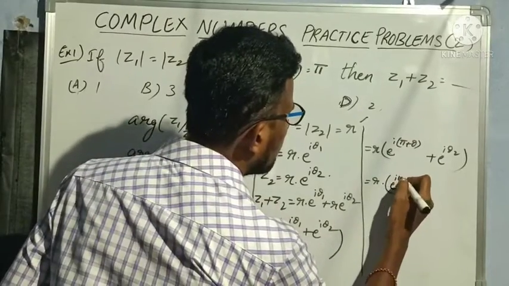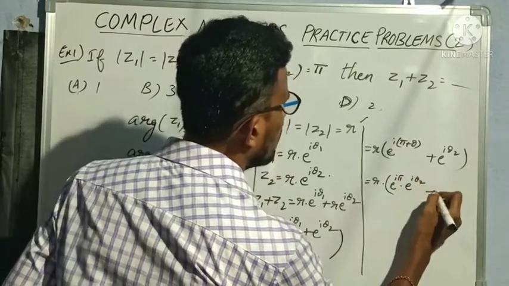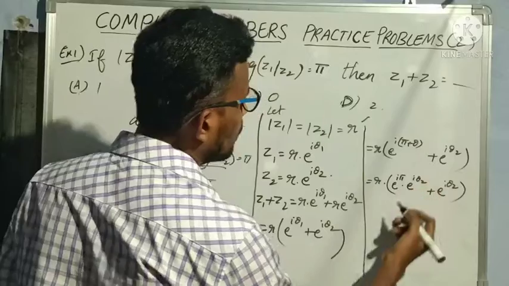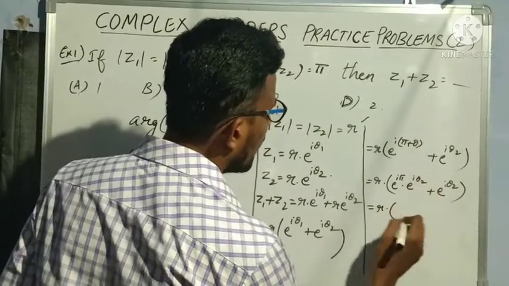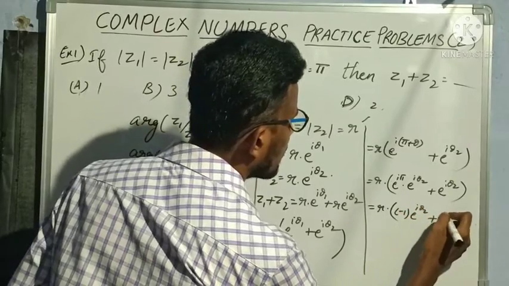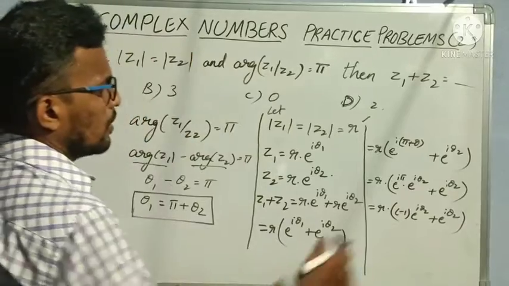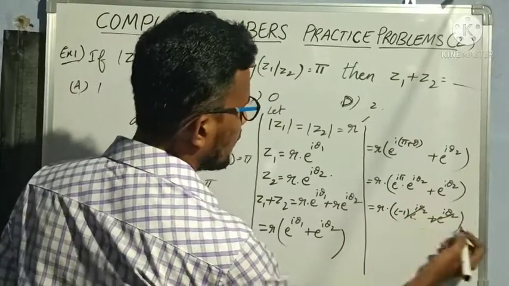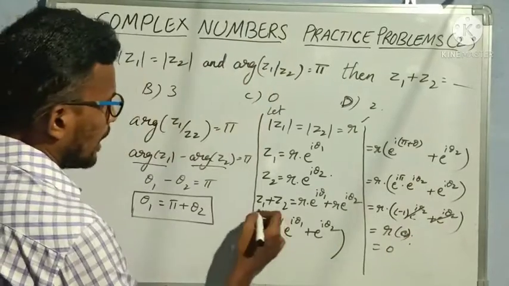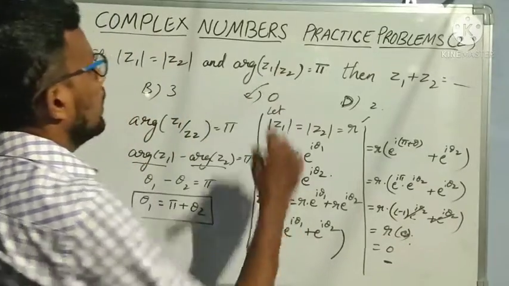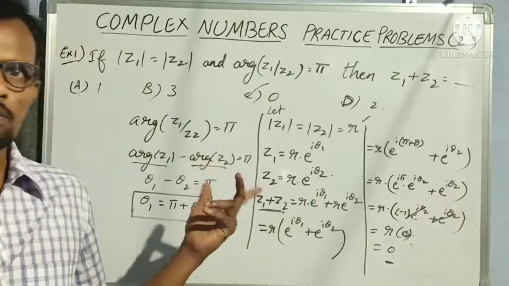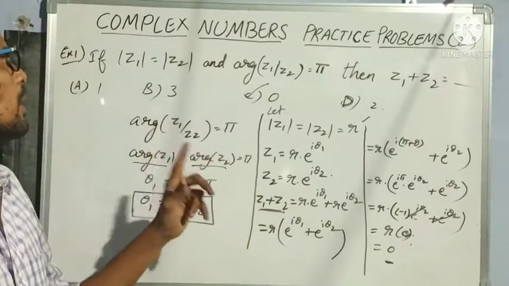So e power i pi into e power i theta 2 plus e power i theta 2. And we know that e power i pi value is minus 1. So r into e power i pi value is minus 1. So minus 1 into e power i theta 2 plus e power i theta 2. Okay. So minus into plus is minus. So minus plus gets cancelled is 0. So r into 0 is 0. Understood? So what is the value of z1 plus z2? 0. Understood everybody? This is the first example problem, that is previous year's practice problem related to complex numbers with